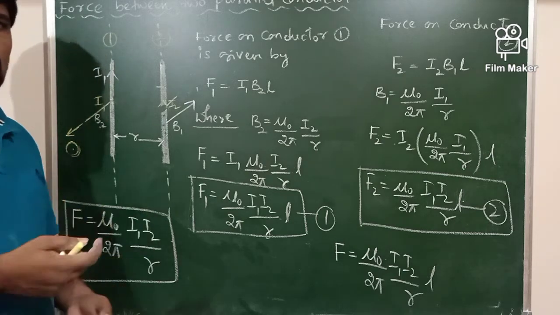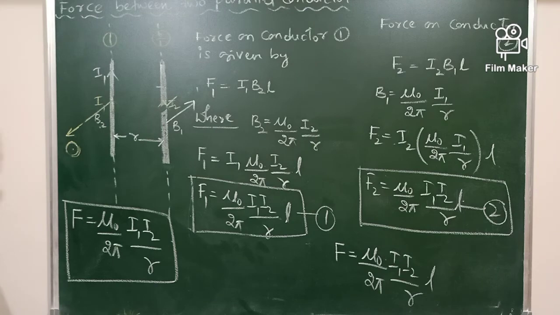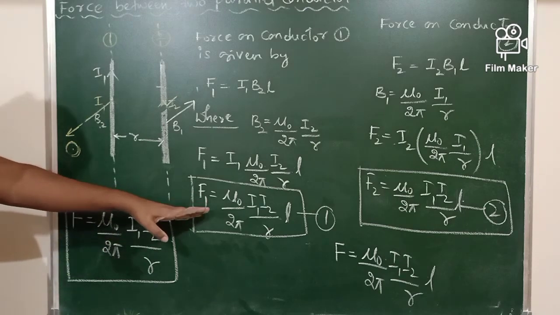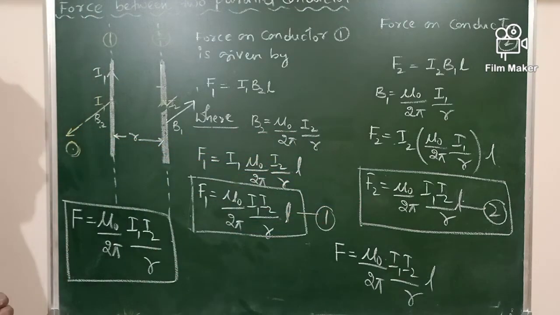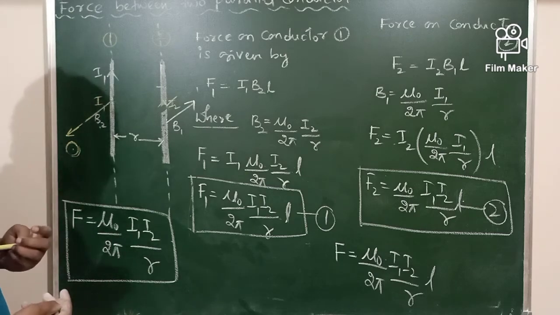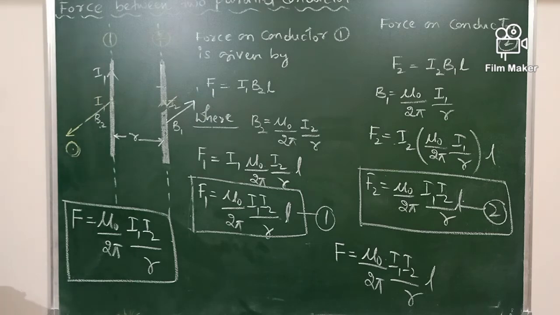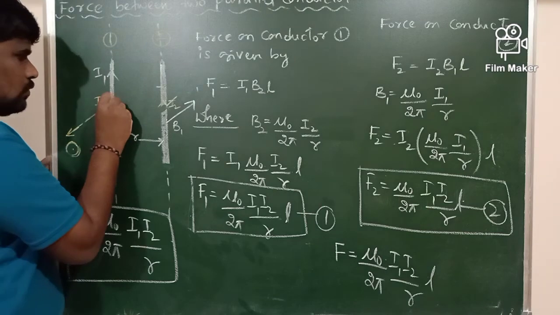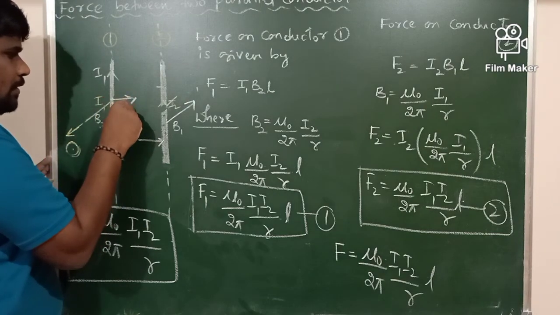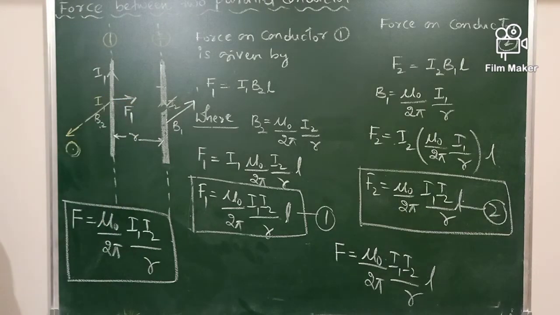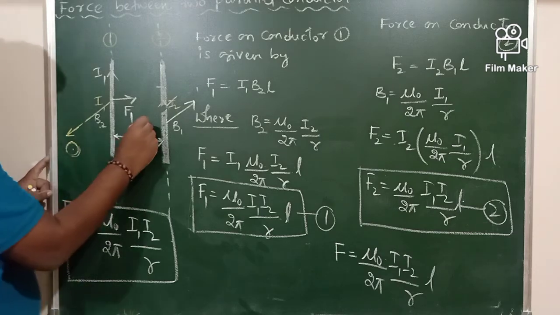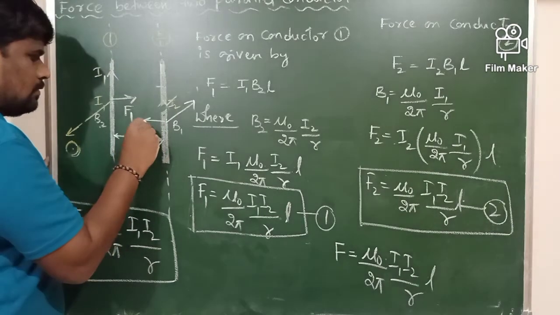And if you talk about the direction of this force, what is the direction of F1? What is the direction of F2? The directions of these forces are given by Fleming's left hand rule. In order to detect the direction of the force, we are making use of what? Fleming's left hand rule. As per Fleming's left hand rule, this is the direction of F1, and this is the direction of F2.